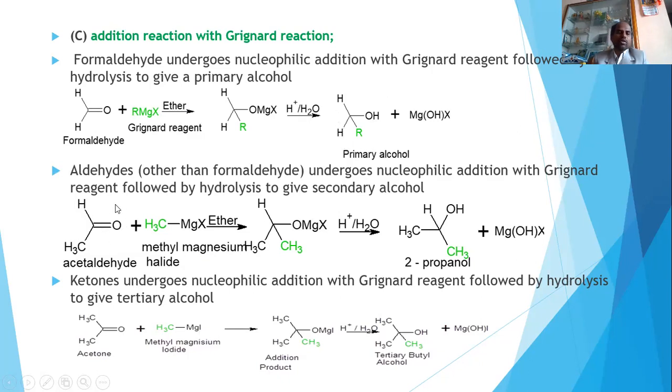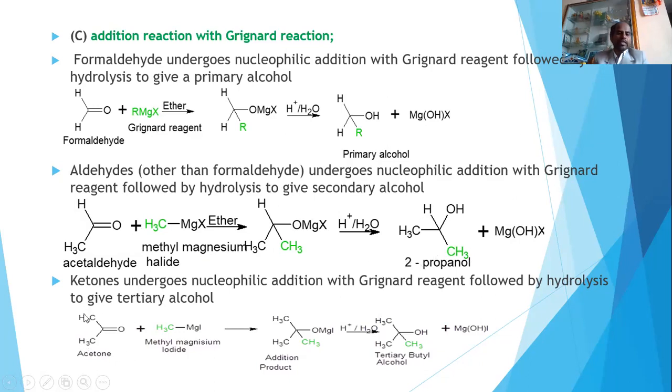Suppose we are taking acetaldehyde. This acetaldehyde is treated with methyl magnesium halide, which is a Grignard reagent. CH3 minus will attack this carbon, and this takes a MgX, forming an addition product like this. This on hydrolysis, with breakage between this oxygen and this Mg, forms propanol. And this propanol is a secondary alcohol. That means acetaldehyde when it reacts with Grignard reagent followed by hydrolysis gives propanol. Propanol is a secondary alcohol.